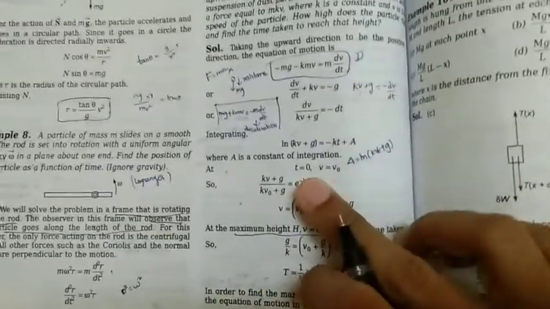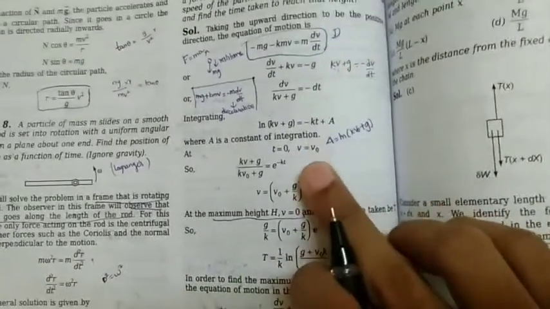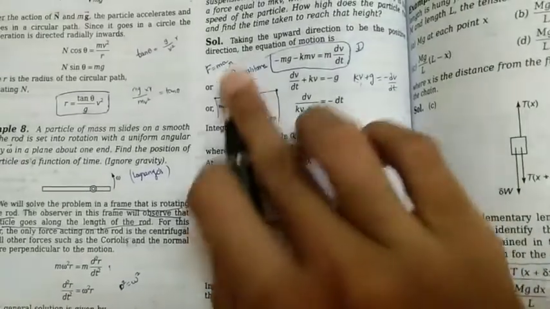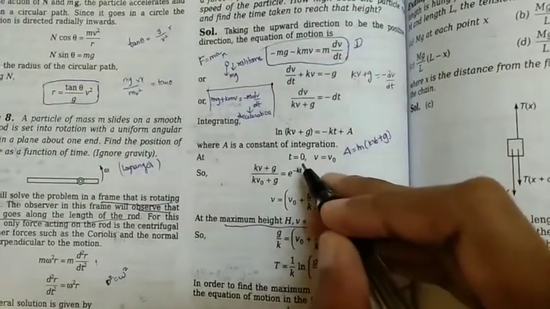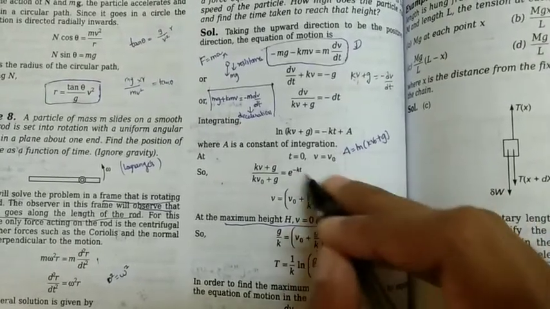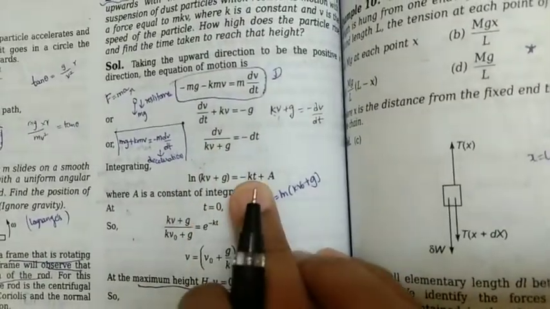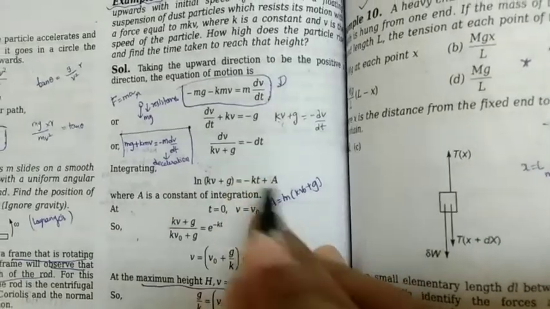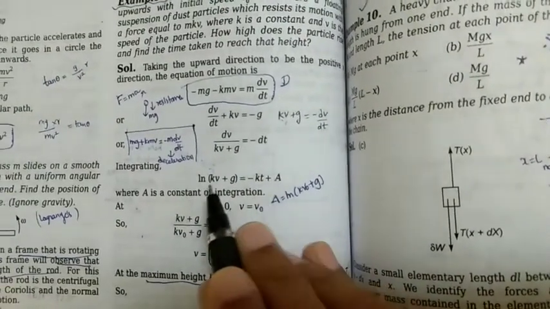So at t equals 0, v is equal to v0. This is the initial condition. Initially the particle was thrown with velocity v0 from the ground. So at the starting time, when the time is 0, the particle has velocity v0. We need to substitute this condition in this equation. On substituting t equals 0, this term would become 0, and we would have a.